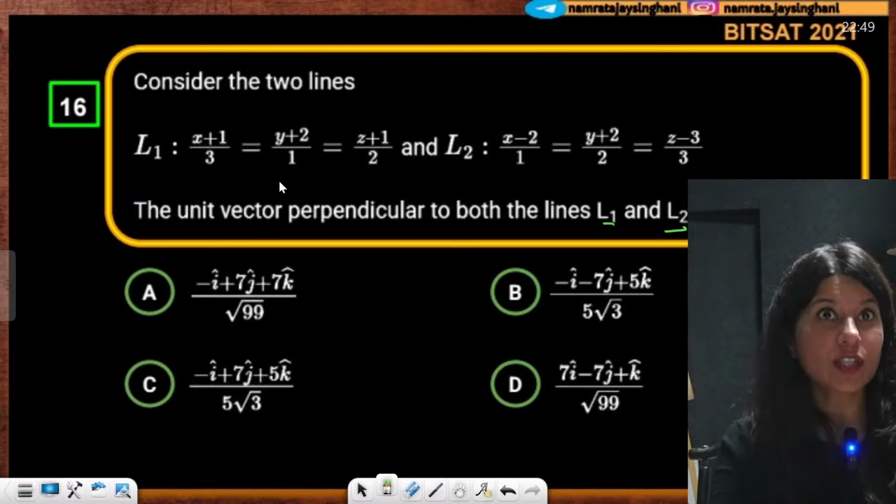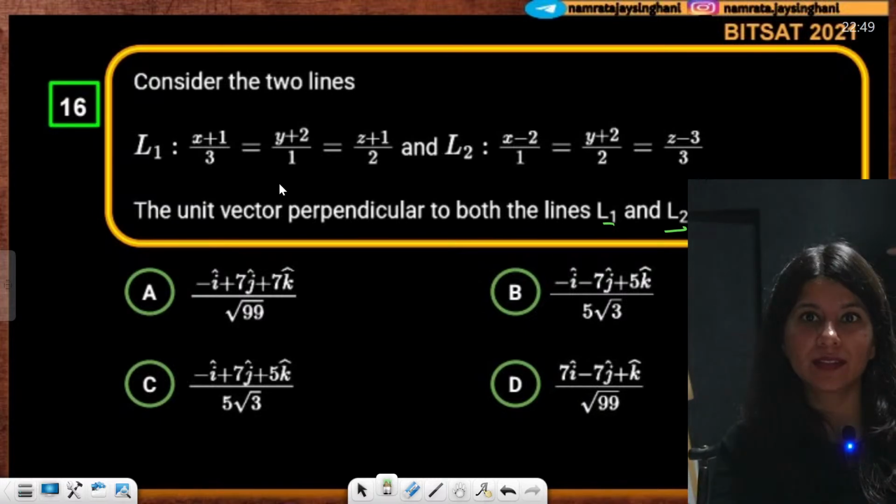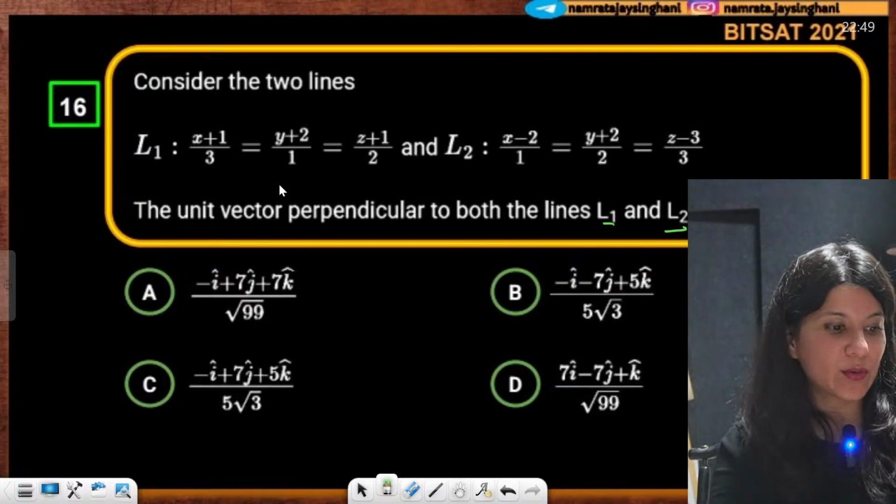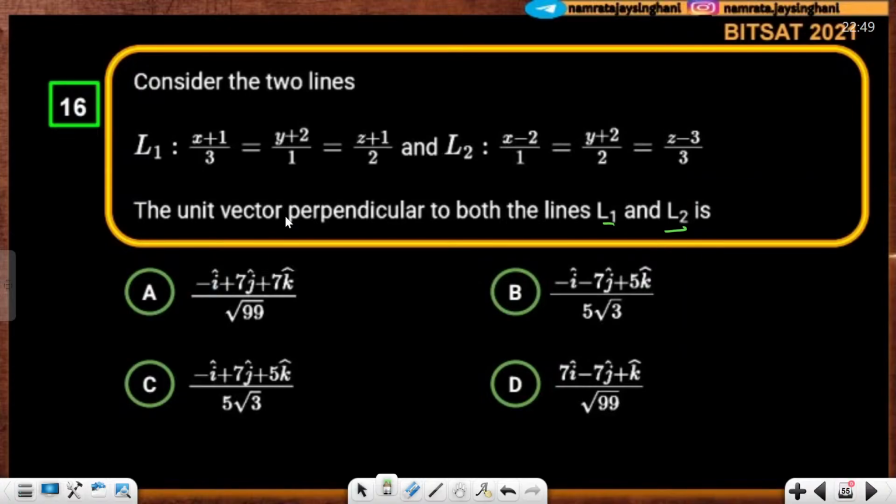Yes, yes, yes. Cross product. Okay, let me hide myself. Consider two lines, unit vector perpendicular to line 1 and line 2, my dear students. So you need to take the cross product of both the lines, that's it. Cross product is something you need to take.